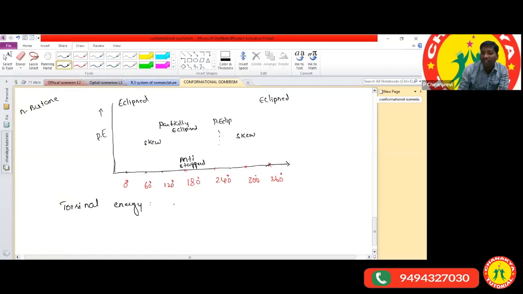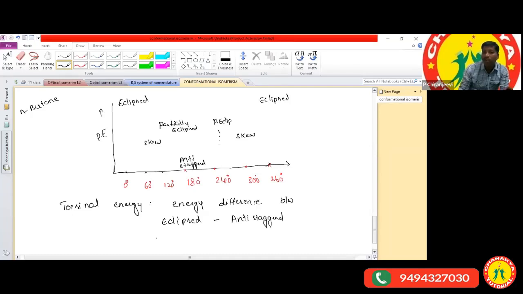So what is meant by torsional energy? It is the energy difference between the eclipsed form and the anti-staggered form.